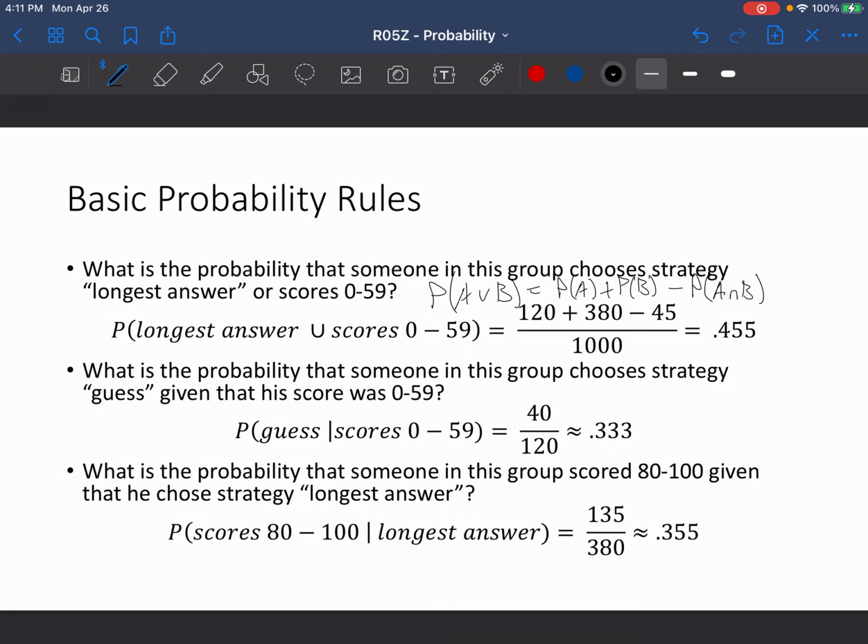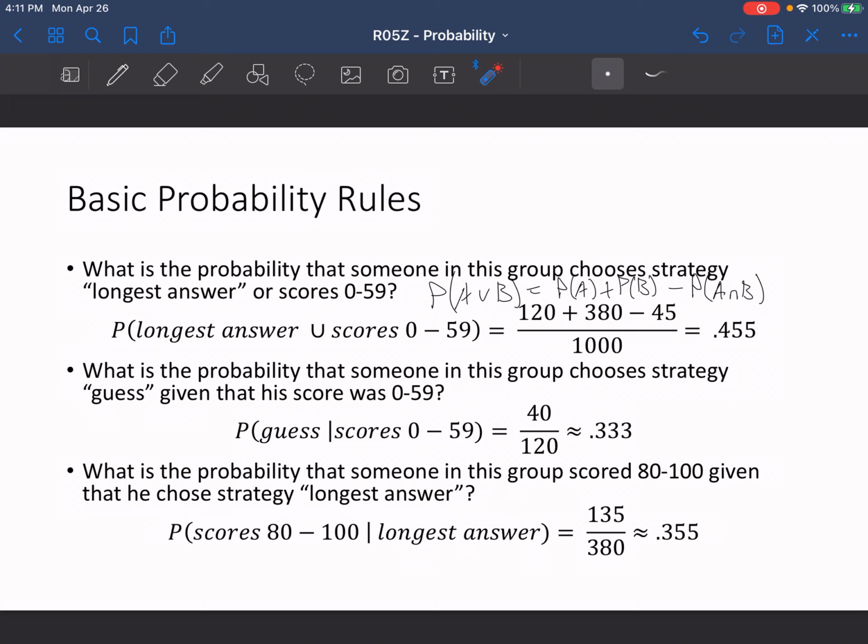Then we divide that by the total number in the trial. So we're taking the probability that they chose the longest answer plus the probability that they scored from 0 to 59 minus the probability that both of those events happened, which would be 45. That gives us a total of 0.455 as our probability for that one.